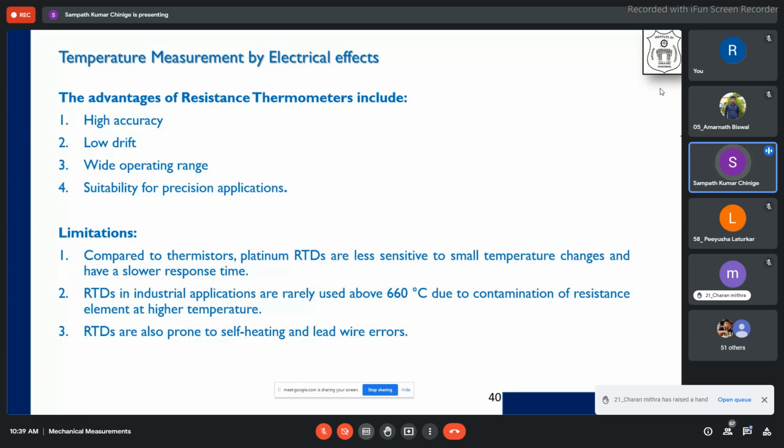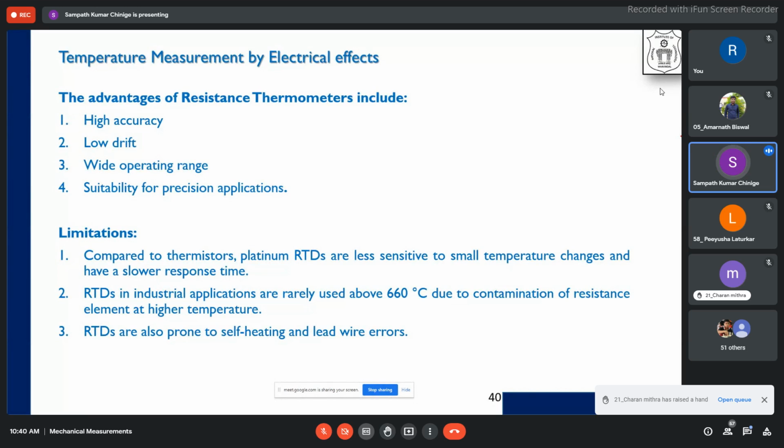Second one, in industrial applications RTDs are rarely used above 600 degrees. So you cannot go beyond 600 degrees centigrade. In general, 600 degrees is the maximum that you will use in industrial applications where RTDs are used. That happens due to the contamination of the resistance element at higher temperature.